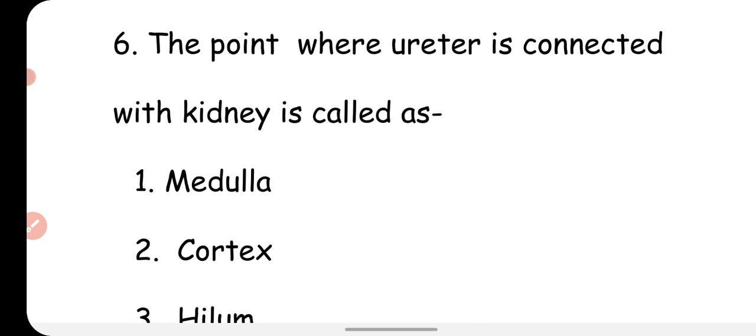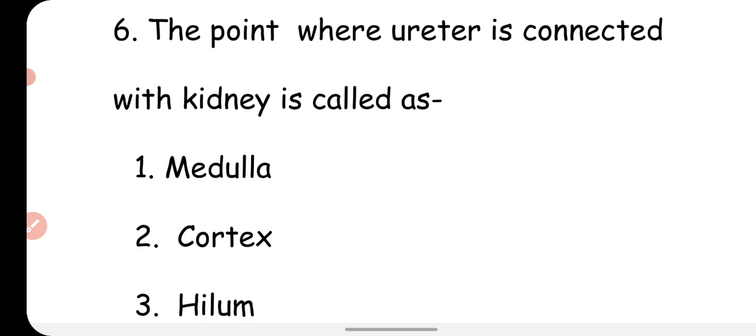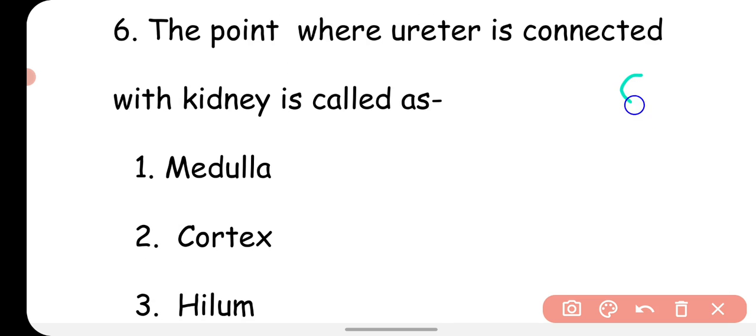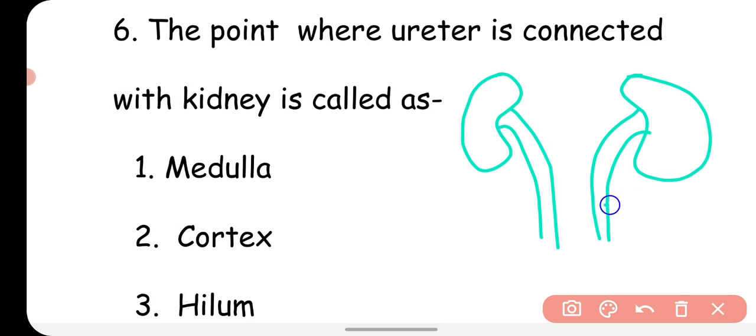Next question is, the point where ureter is connected with kidney is called as? You know that the kidney is connected with a tube-like structure, and this tube-like structure is called ureter. So the point of attachment of ureter and kidney is called as?